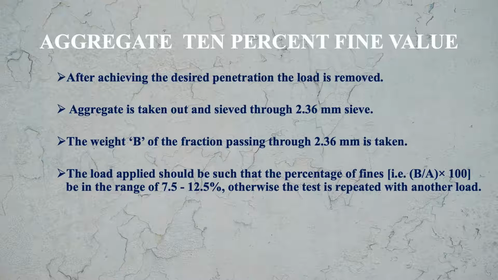And you know that B is the fraction passing through the 2.36 mm sieve and A is our weight of the sample. So this percentage of fines should be in the range of 7.5 to 12.5 percent. This calculation that we have done, B by A into 100, the result should be within this range. Otherwise, the test is repeated with another load.